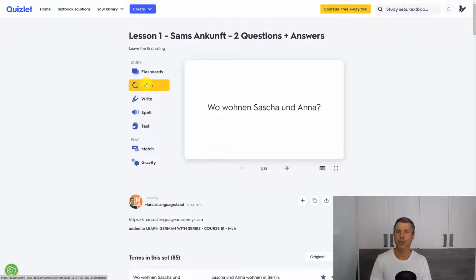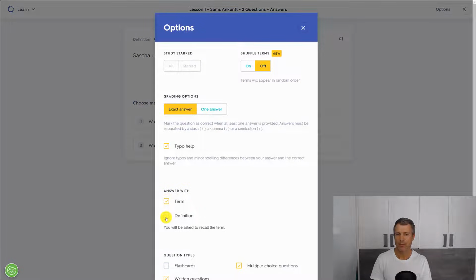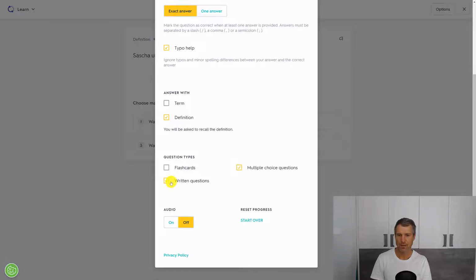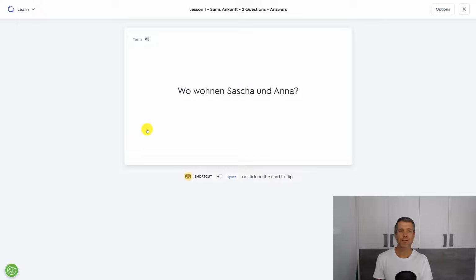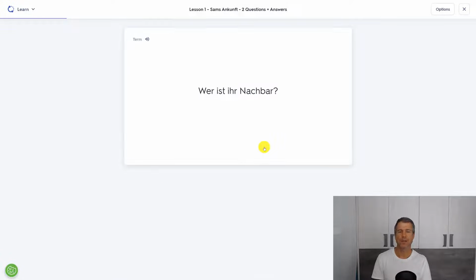Again, I recommend the Learn mode. And in options, answer with definition. We activate just flashcards and we turn on the audio. Now you get the first question. Wo wohnen Sascha und Anna? And the answer is: Sascha und Anna wohnen in Berlin. And then you decide if you knew it or not. Let's say I knew it. Then you move on with the next question, and please study all questions until you know everything perfectly.